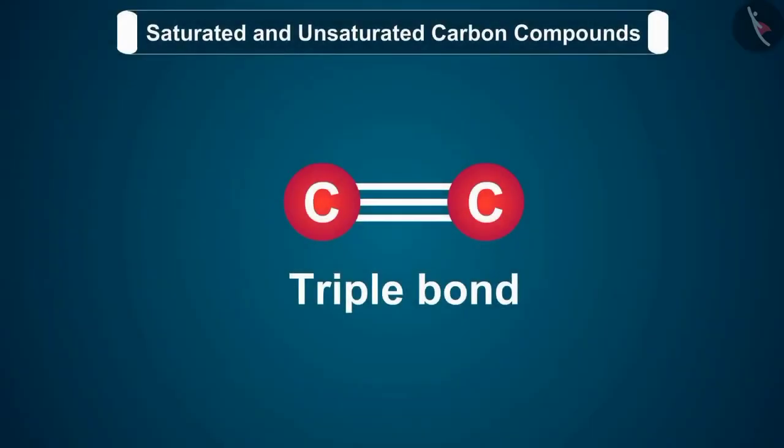Let us now discuss about the alkynes. These are unsaturated hydrocarbons in which the two carbon atoms are connected by triple bonds. So, the alkynes contain a triple bond between carbon atoms, which is formed by the sharing of 3 pairs of electrons.